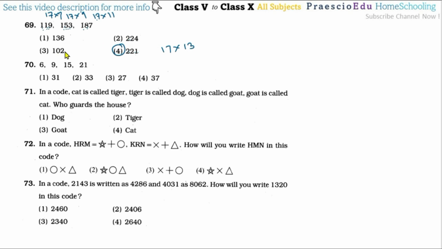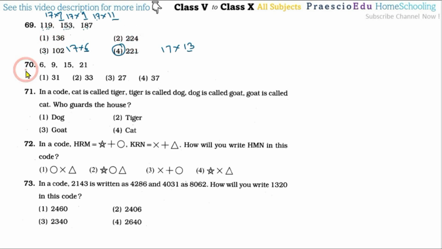In the other options, 7, 9, 11 and 13 are prime numbers. So these multiplications of 17 come with prime numbers. Here 17 multiplied by 6, but 6 is not a prime number, so that is an incorrect option. The others also are incorrect, and this is not in 17's multiplication.